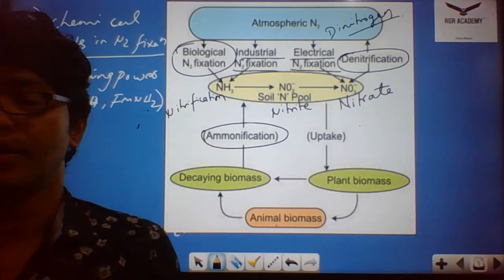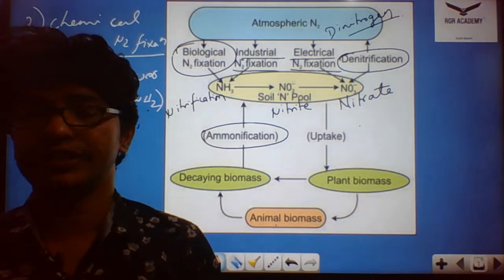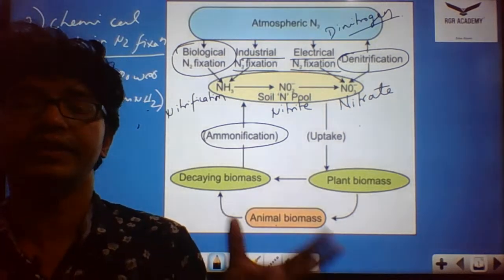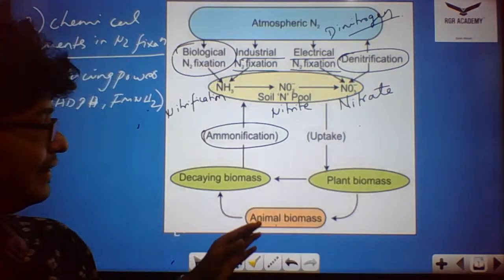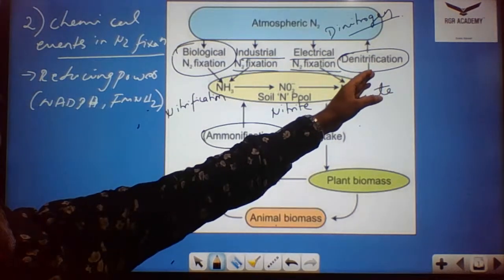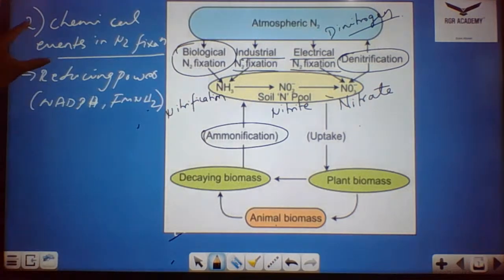Okay, so which process are we talking about? This complete process we call nitrogen fixation, I mean the symbiotic and asymbiotic modes of nitrogen fixation, where we have the categorization: ammonification, nitrification, and denitrification. Clear? Now we move to the next part.